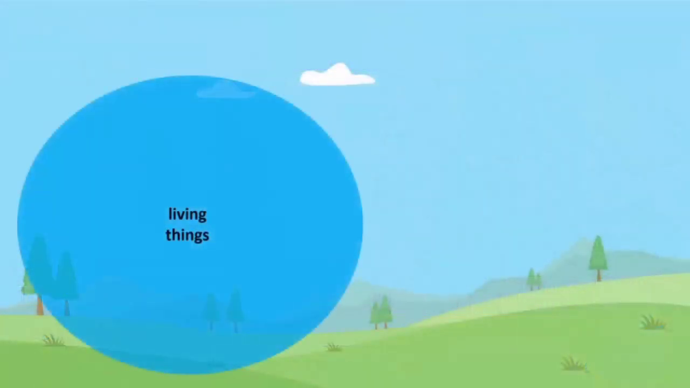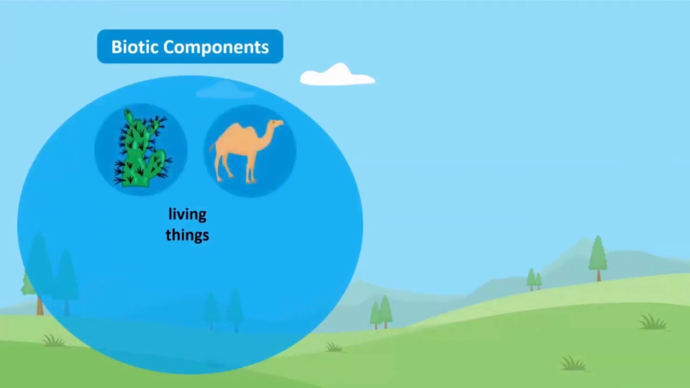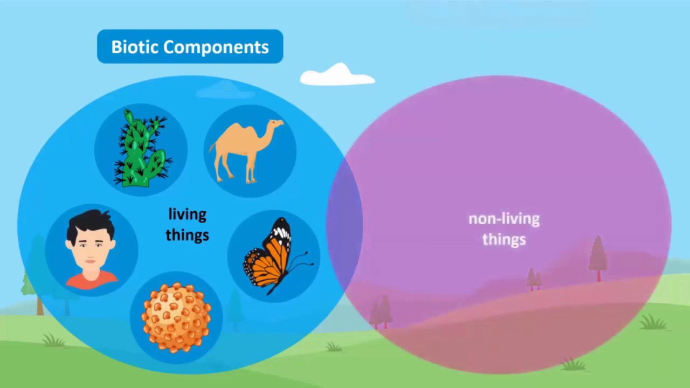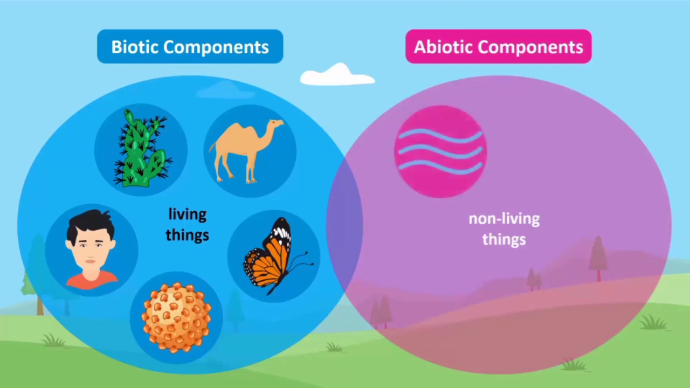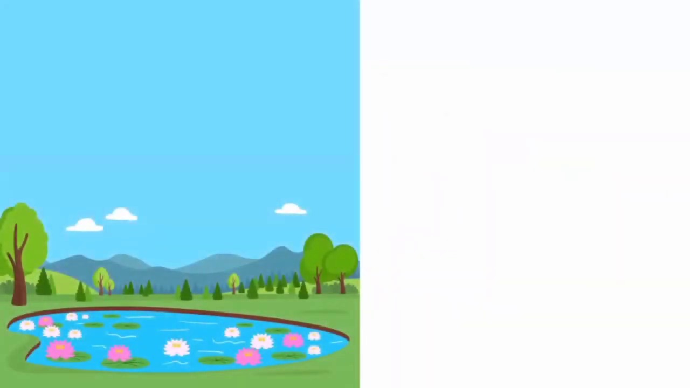Living things in an ecosystem are called biotic components. For example, plants, animals, insects, microorganisms, and even human beings. Non-living things in an ecosystem are called abiotic components. For example, air, water, sunlight, nutrients, and temperature. So, a pond is an example of an ecosystem.